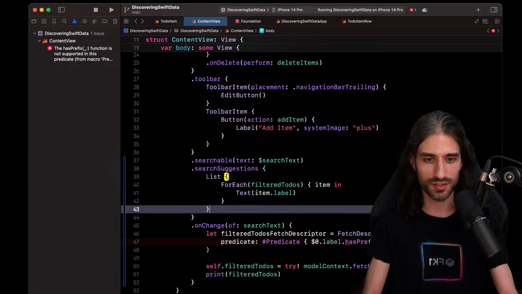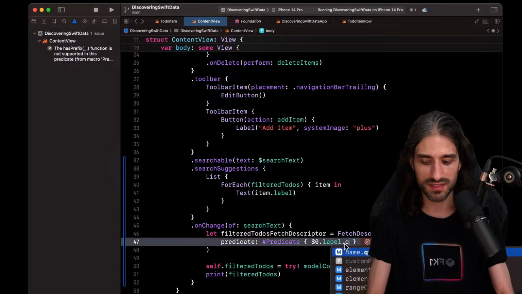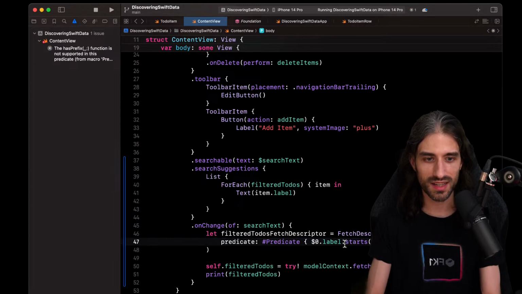So let's go back to Xcode now that we know what to do. Instead of has prefix, we want to use starts with. Apparently we can also pass in a regex, but I guess the string must conform to regex component, but the fact we can deal with a regex adds even more power to it. Okay.